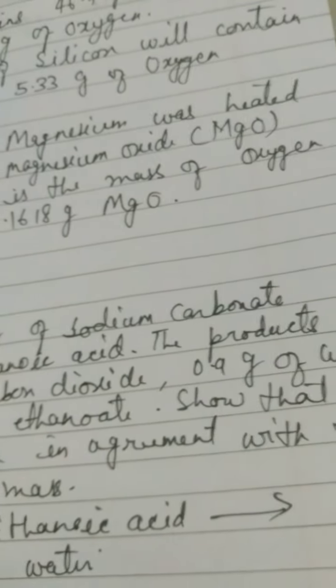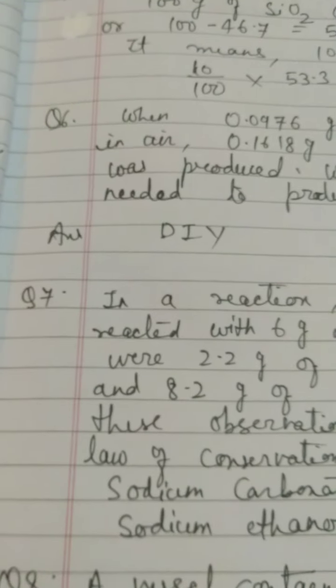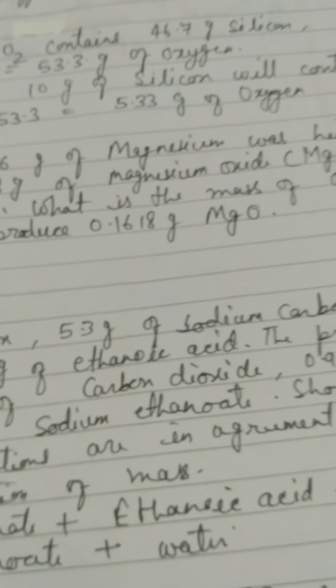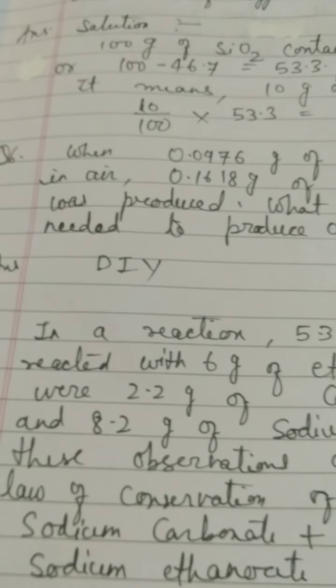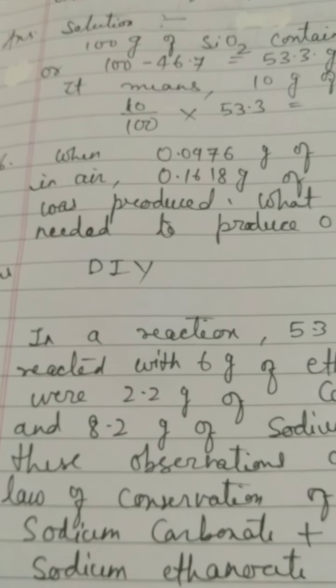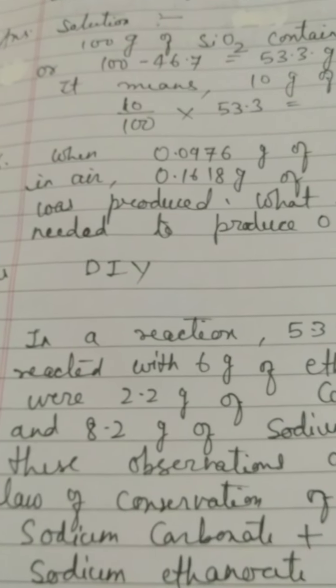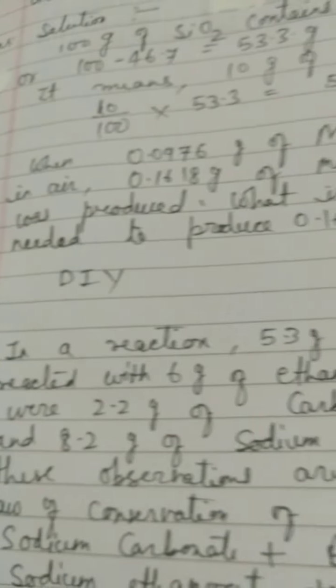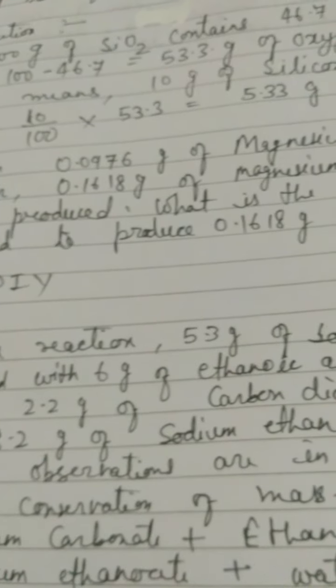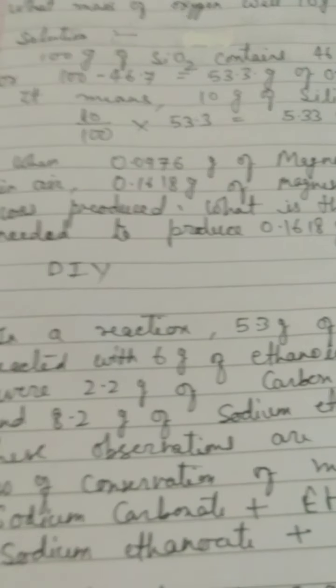And then what is the mass of oxygen needed to produce this much magnesium oxide? Just write the chemical equation. DIY, I have written it just to make you feel that you will have to do it yourself. This is the abbreviated form. So write the chemical reaction either in words or in formula, and then you put the values and you just do the needed calculation, meaning subtraction, nothing else.